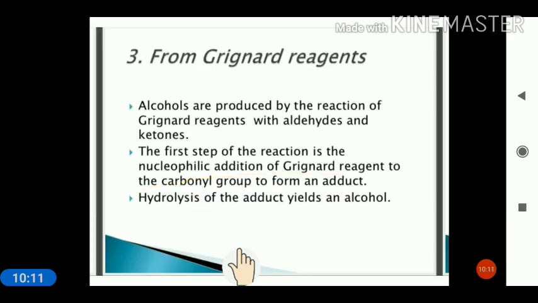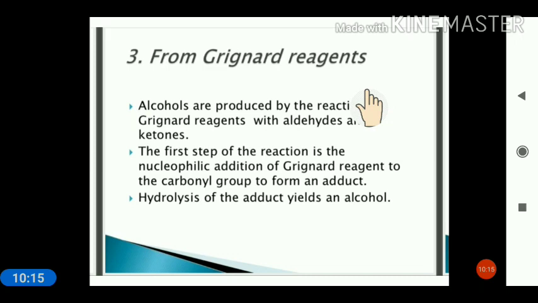So this ester can be obtained from the alcohol. So here these are the four reactions of the reduction of aldehyde, ketone, carboxylic acid and ester.